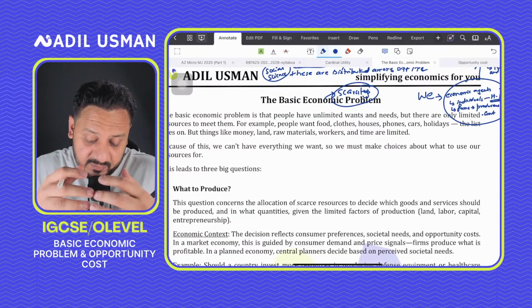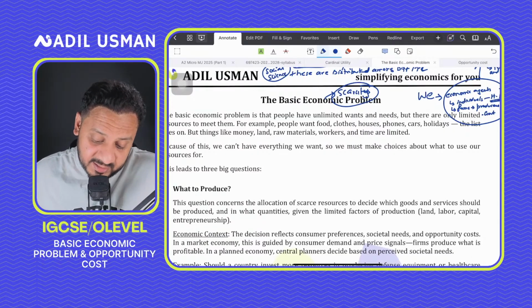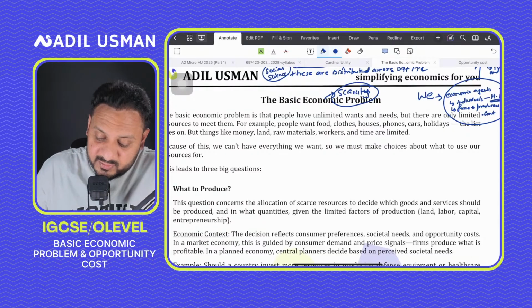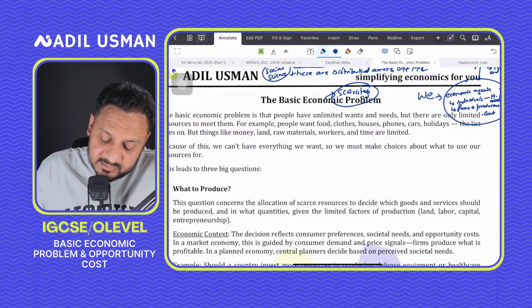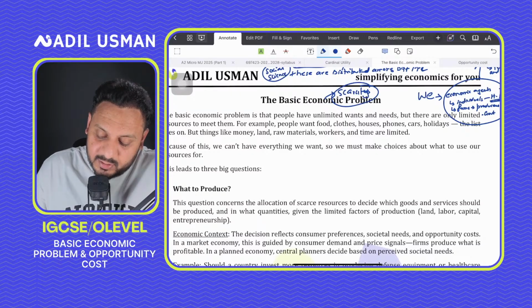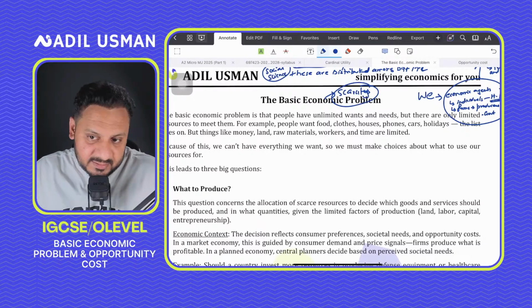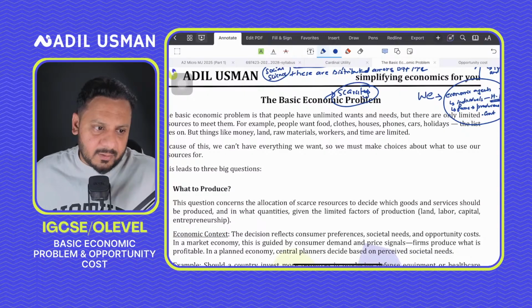Like I've written in my notes, we can't have everything we want, so we have to make choices. And remember, guys, that these choices should be rational. I mean, we need to make rational decisions. When we say choices, we're actually talking about decisions, right? And remember that these choices should be rational.